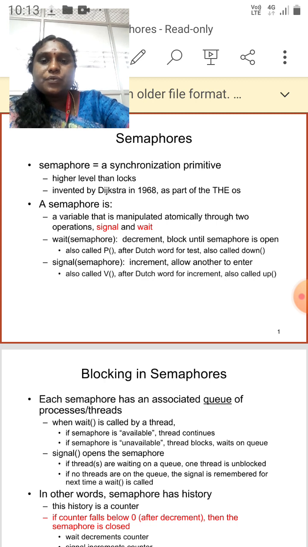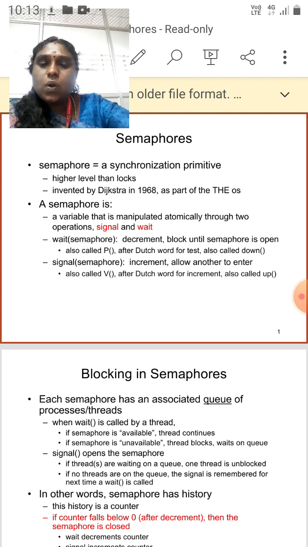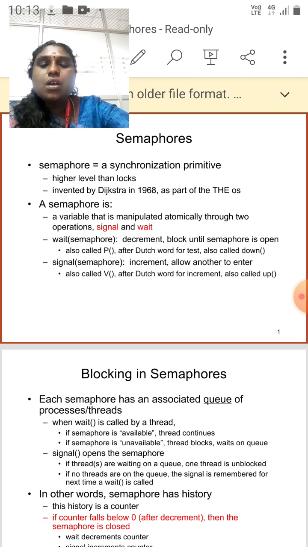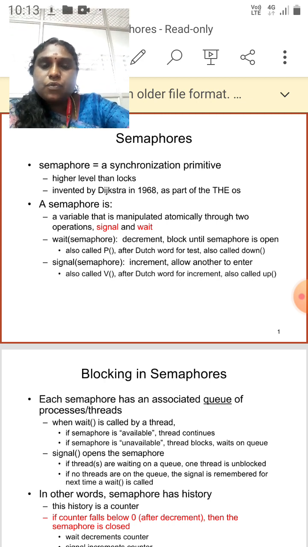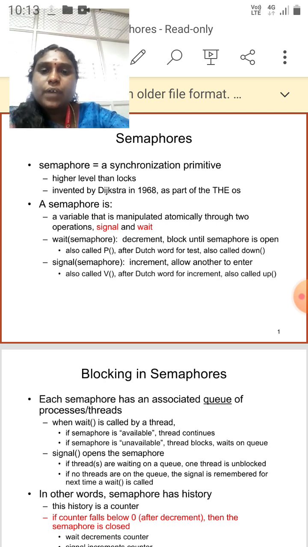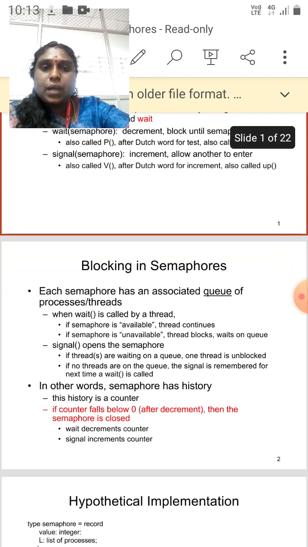Wait decrements the semaphore and blocks until the semaphore is open. It is also called P, after the Dutch word for test, and also called down. Signal increments the semaphore and allows others to enter. It is also called V, after the Dutch word for increment, and also called up.